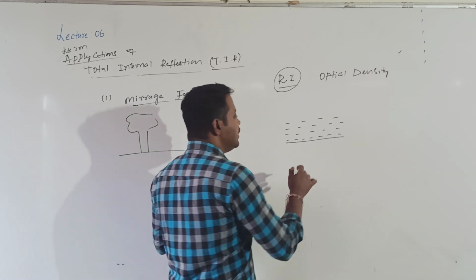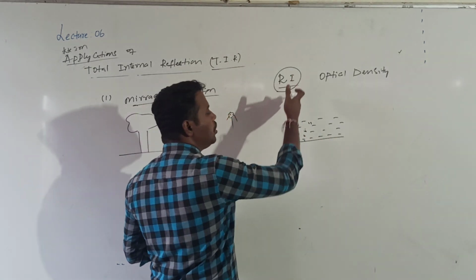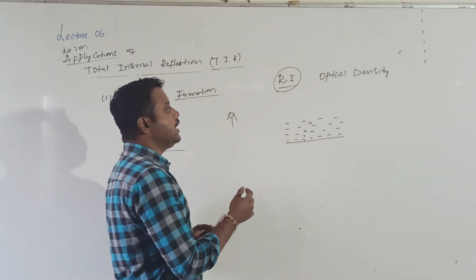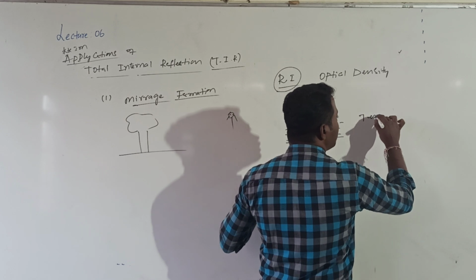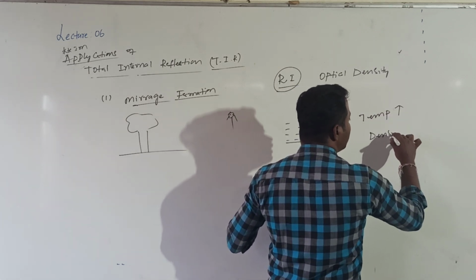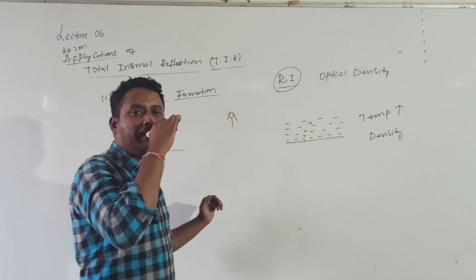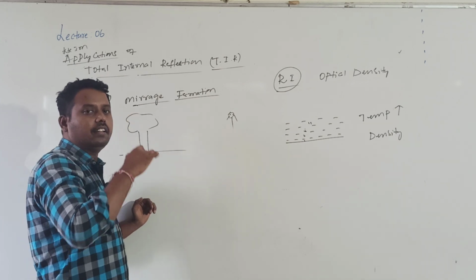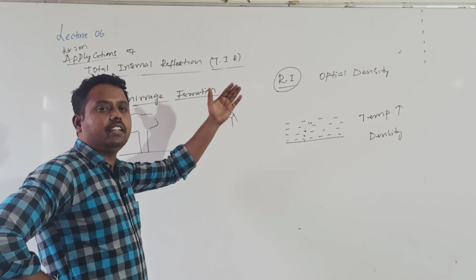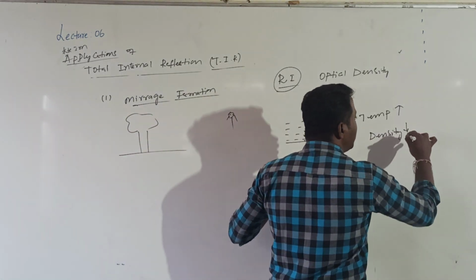Now this is the first layer, second layer, third layer, fourth layer. When you go from bottom to top, the temperature decreases. You know that when temperature increases, what happens to density? Does the density value increase or decrease? With increasing temperature, volume will increase. So what happens to the density? The density will decrease.